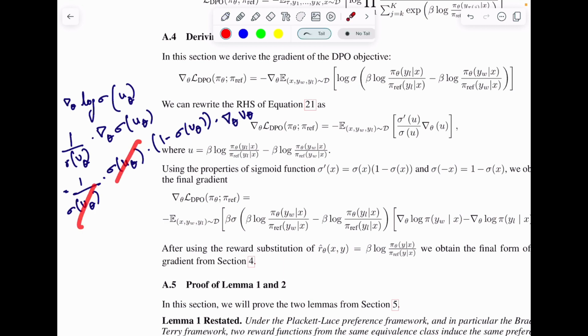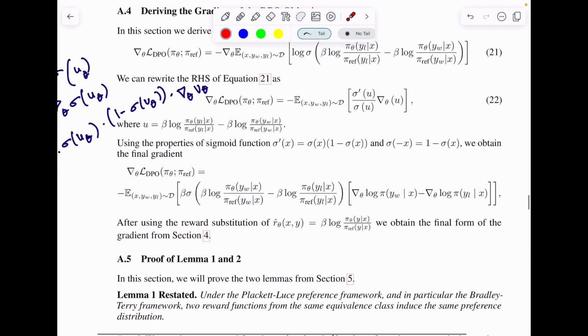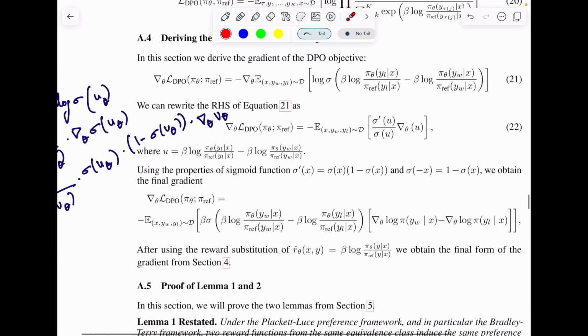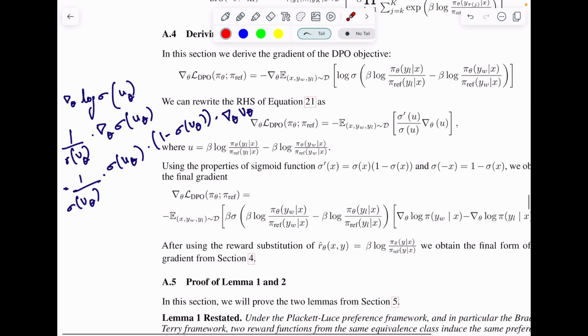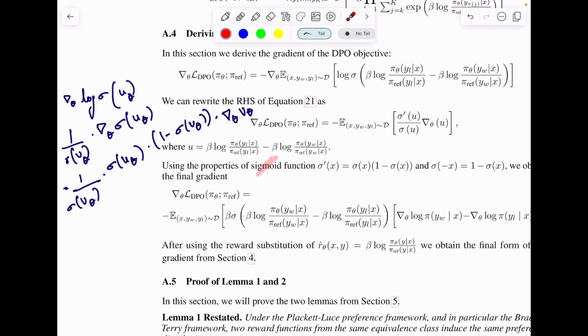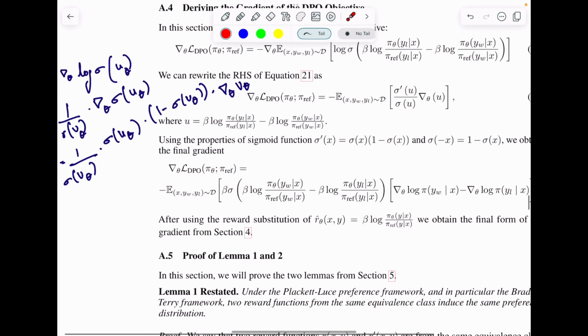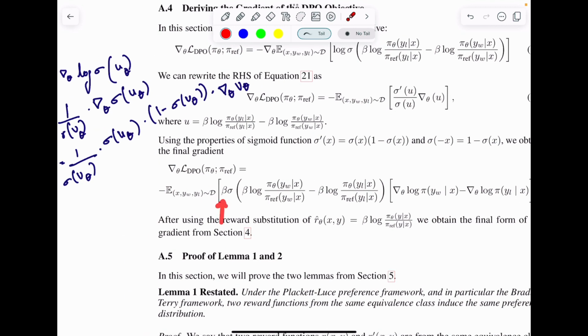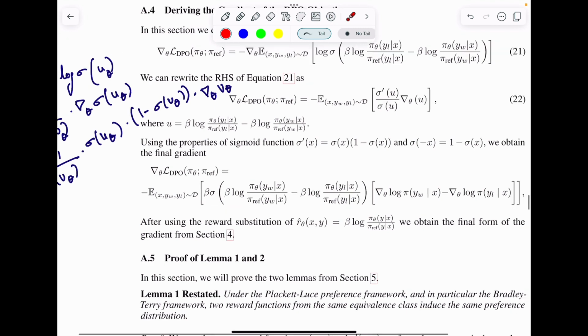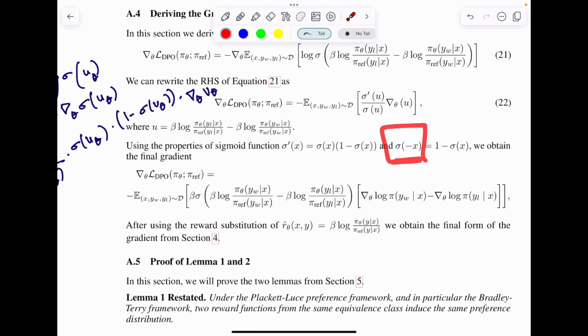Now these two terms cancel out, and this is what we are left with, right? So that's what they have done here, and then you also have this. You are also left with a beta here, where u is equal to this particular term. It's pretty straightforward from here on: you are left with this particular value when you expand this, which is essentially saying that beta times the sigmoid, and 1 minus sigmoid is equal to sigmoid of minus u.